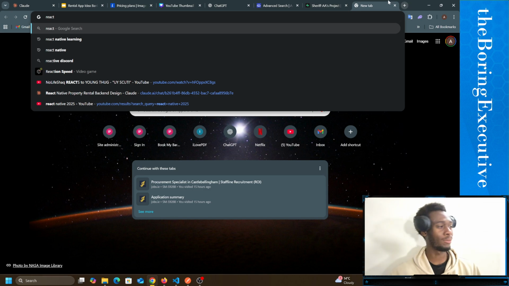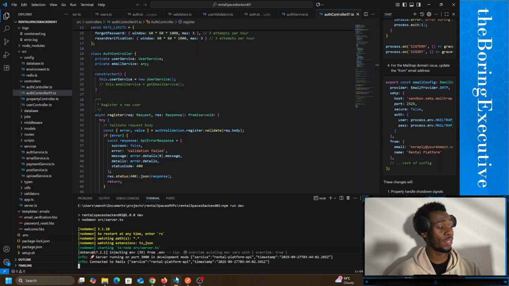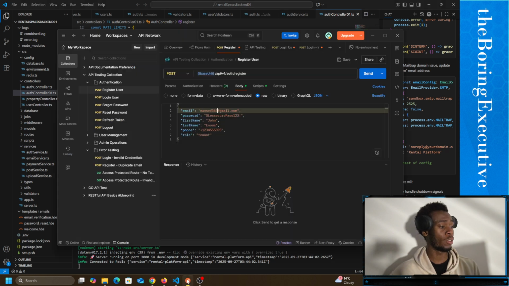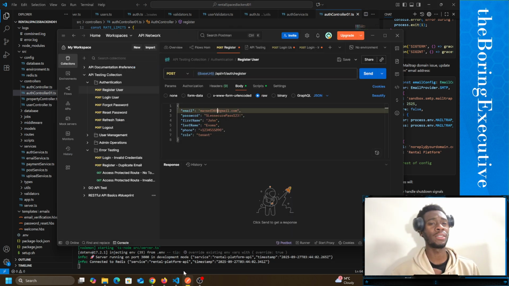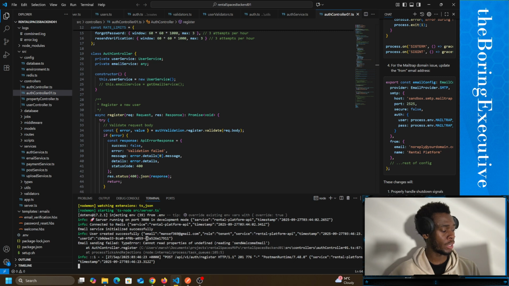Yeah, React Native. That's what I'm forgetting. React Native. I'm obviously going to use React Native because it's much more in the same ecosystem as Node.js. So I'm going to send this. Obviously, you see right here, down here: user created successfully. I'm reading, sending welcome. Yeah, okay.